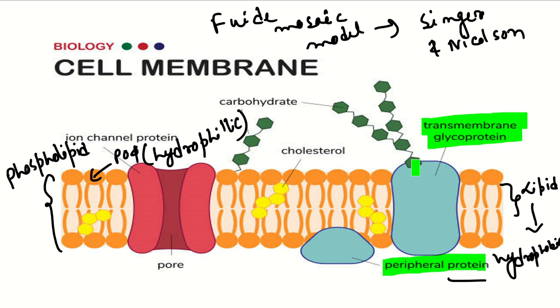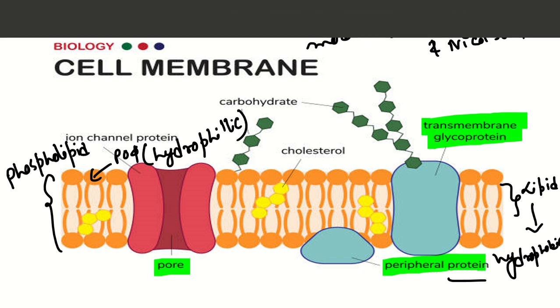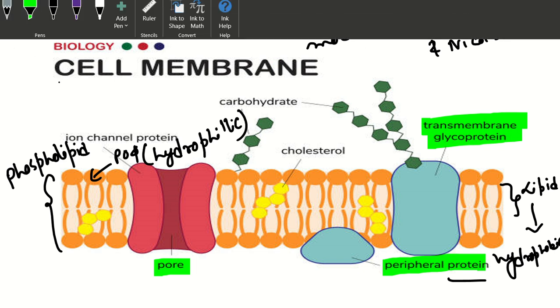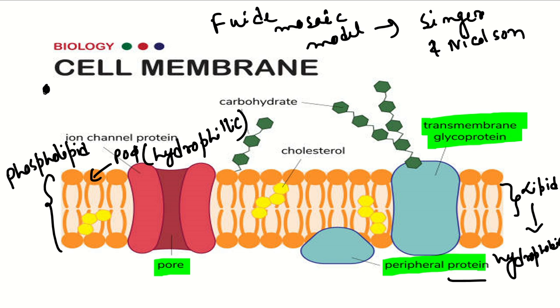This transmembrane region usually creates a pore. A pore is nothing but a hole, and through that hole some selected molecules and ions can enter the cell. This nature of the cell membrane is selectively permeable.